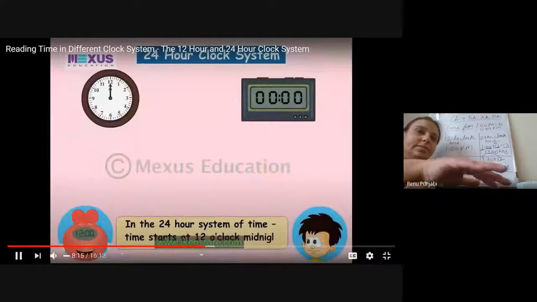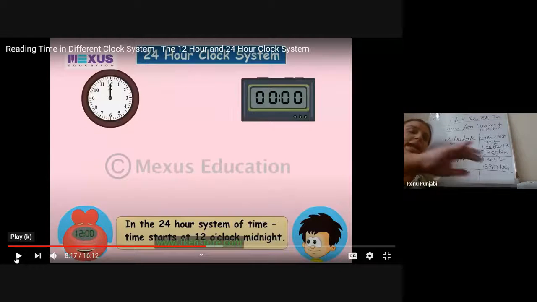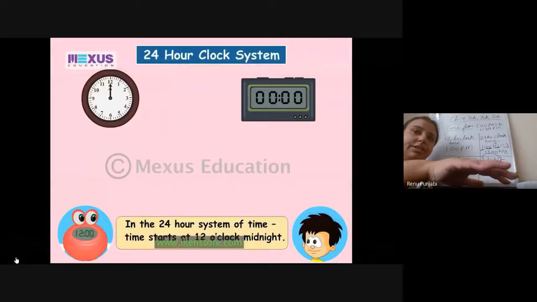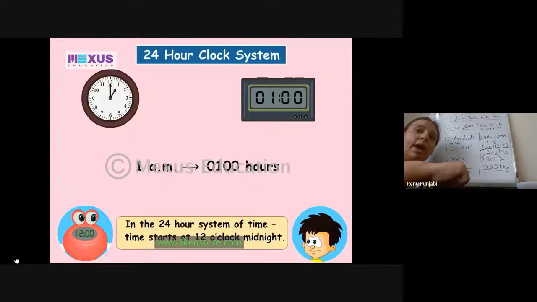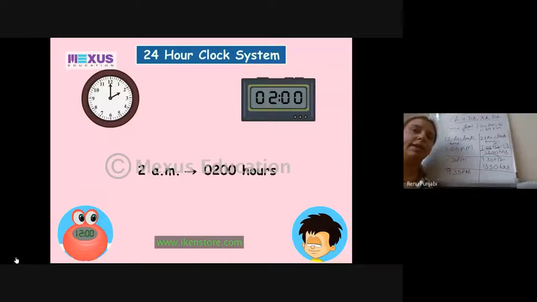Wait. See, in the 24-hour clock system, time starts at 12 o'clock from midnight. And now let's see how the time changes. See, 0 hours for 12 midnight. The first hour after that is counted as 100 hours. The second hour is written as 200 hours. So we put 0 in the beginning and then 200 hours.